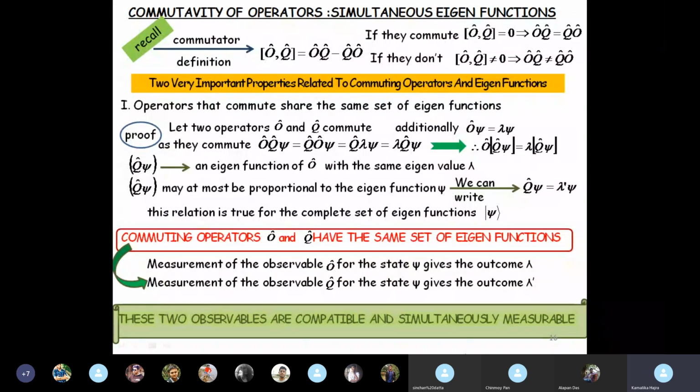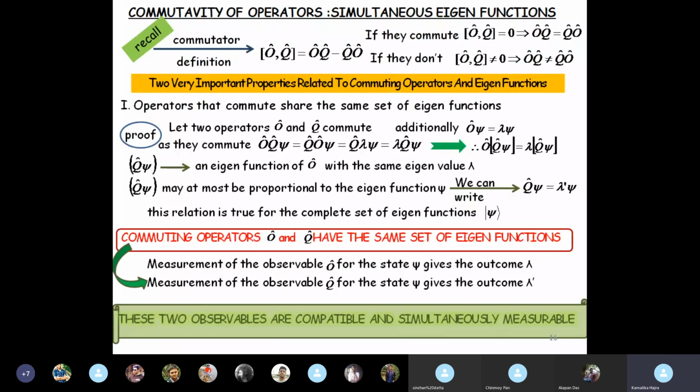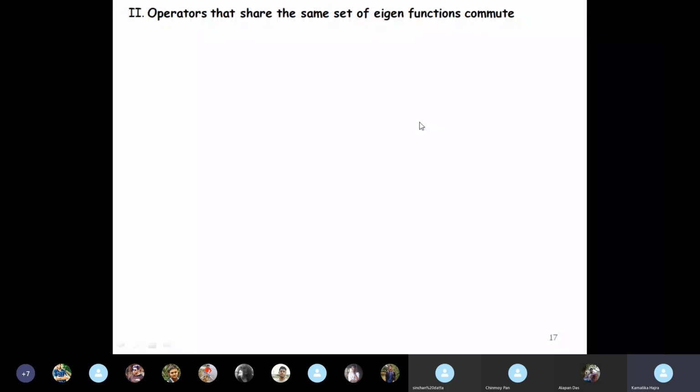Okay? Next, just the converse of our previous statement. Here we saw operators that commute share the same set of eigenfunctions. This statement says operators that share the same set of eigenfunctions commute with each other. Okay, just the converse statement.